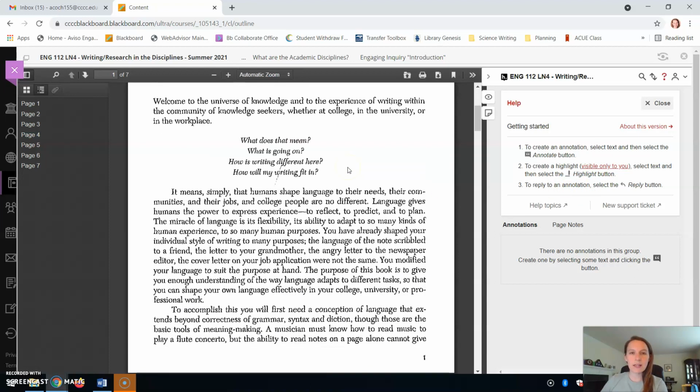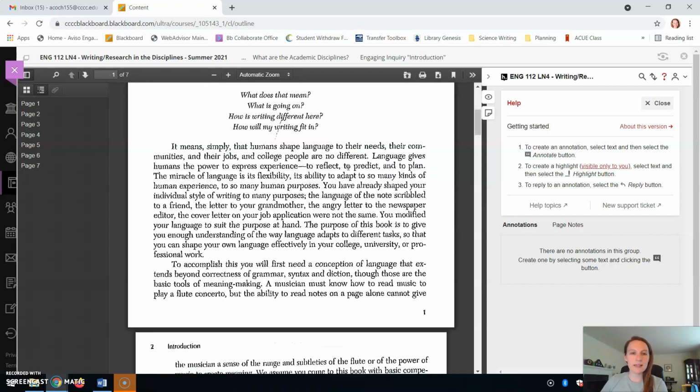So as I'm reading, if there's something I want to highlight and annotate to add my comment to as a class discussion, it's pretty simple. I'm just going to select the text like this. And then I can either annotate, which is what goes to everybody, or I can highlight it, which will just stay with me. I can look at it later and I can reference it if I need to use it for my writings or anything.